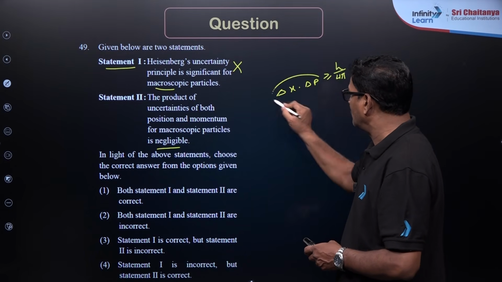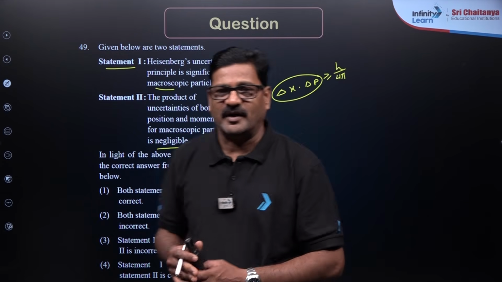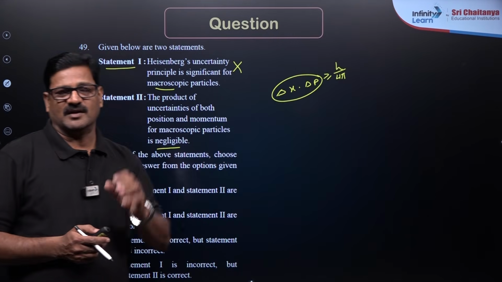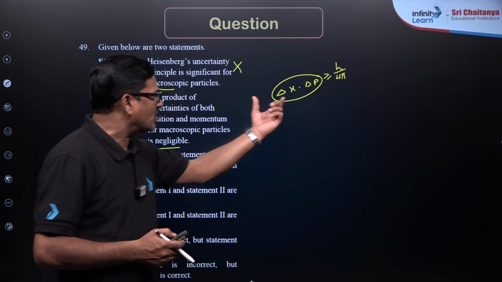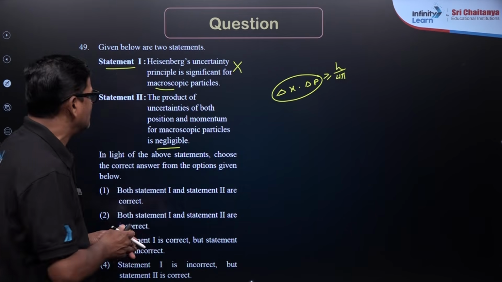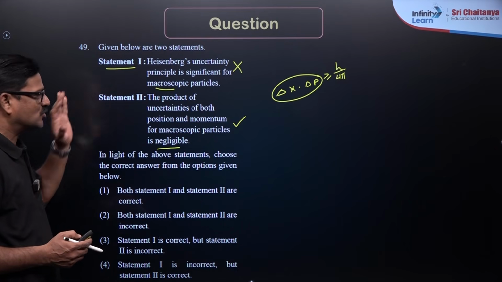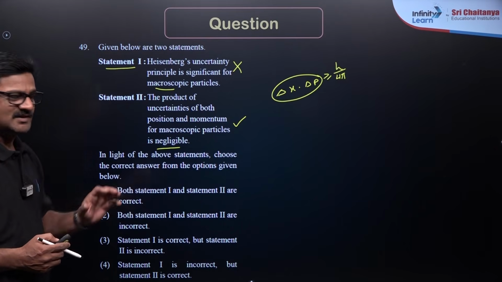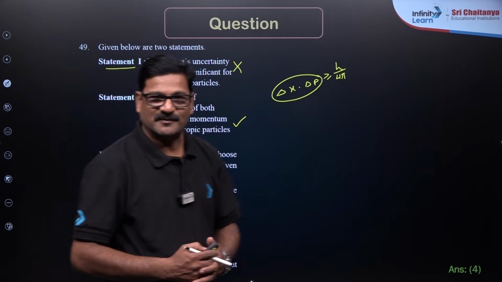This product is significant for subatomic, microscopic particles like electrons. If it is a macroscopic particle, this product is insignificant. It is a true statement. So, statement 1 is not true, statement 2 is true. The answer for this question is going to be option 4.